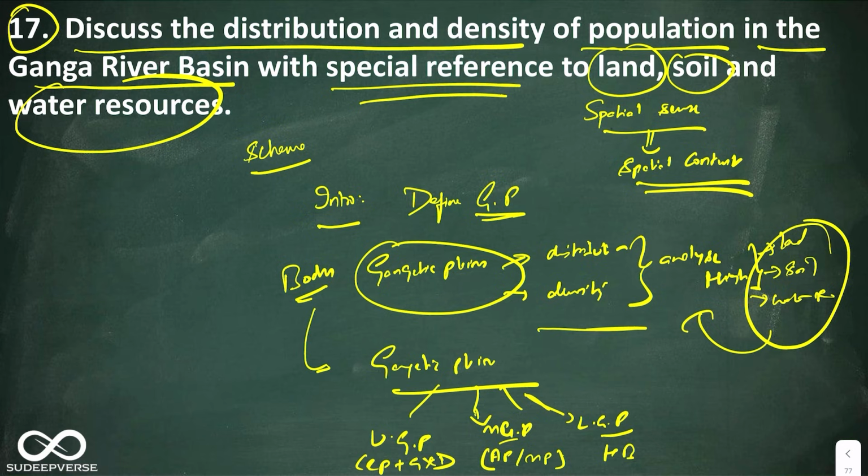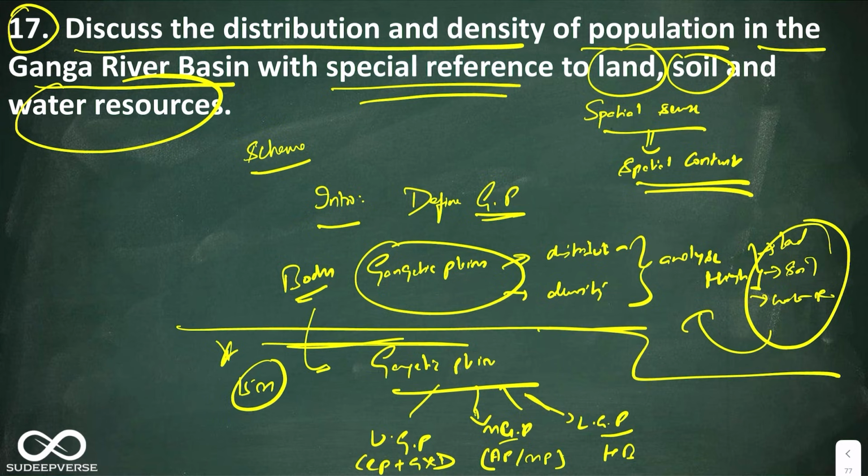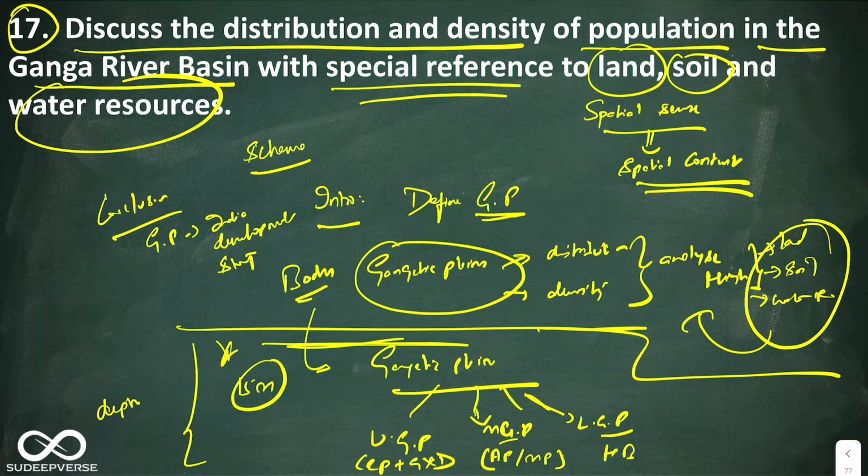See, this second part becomes important because you're talking about a 15 marker. If it was a 10 marker, you could have stopped here, you could have directly jumped to the conclusion. But because we are talking about a 15 marker, you have to elaborate more, and this is where I am going to show the depth. Finally we can conclude by talking about the significance of Gangetic plains in the Indian development story. So this is how I'm going to structure my answer. I hope you learned this structure. Let us start filling the flesh to the structure and write a proper model answer.